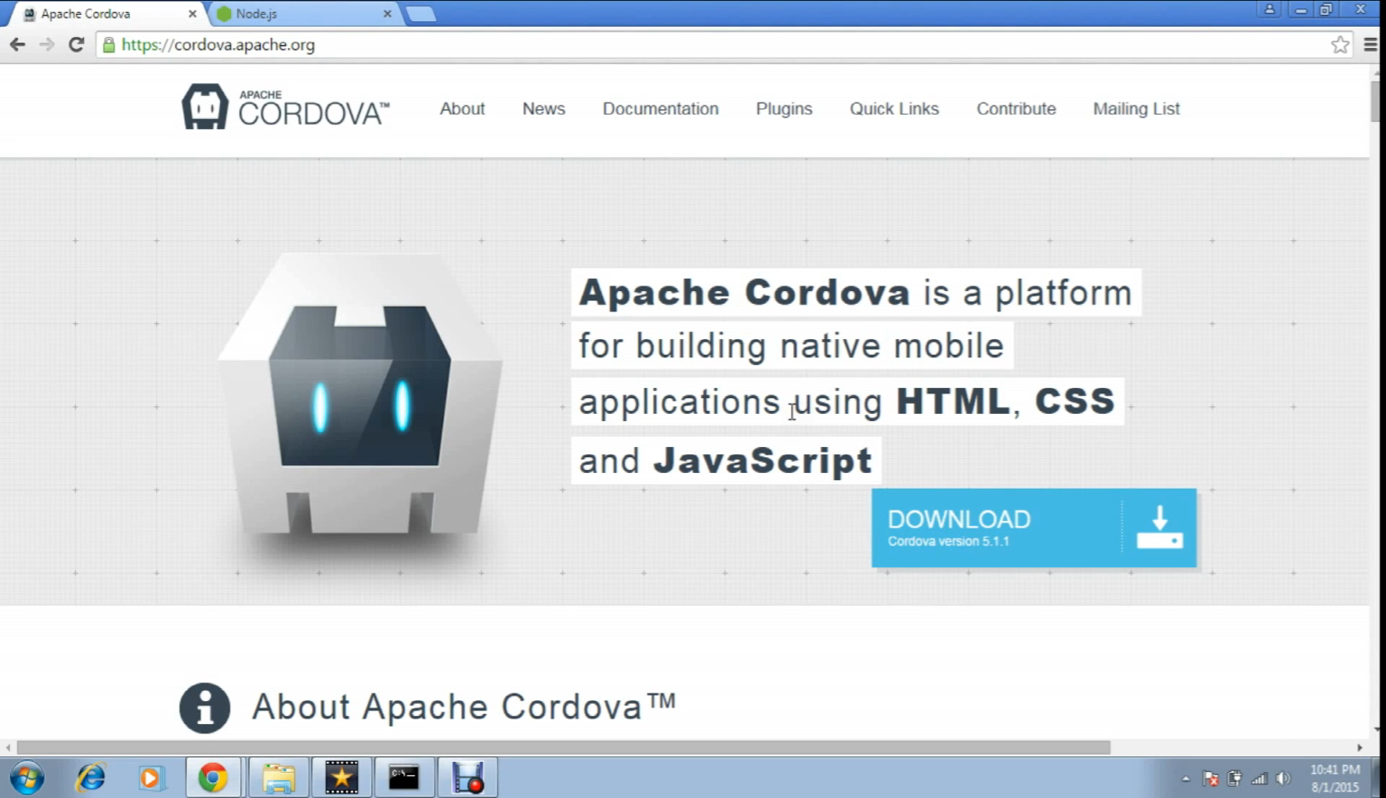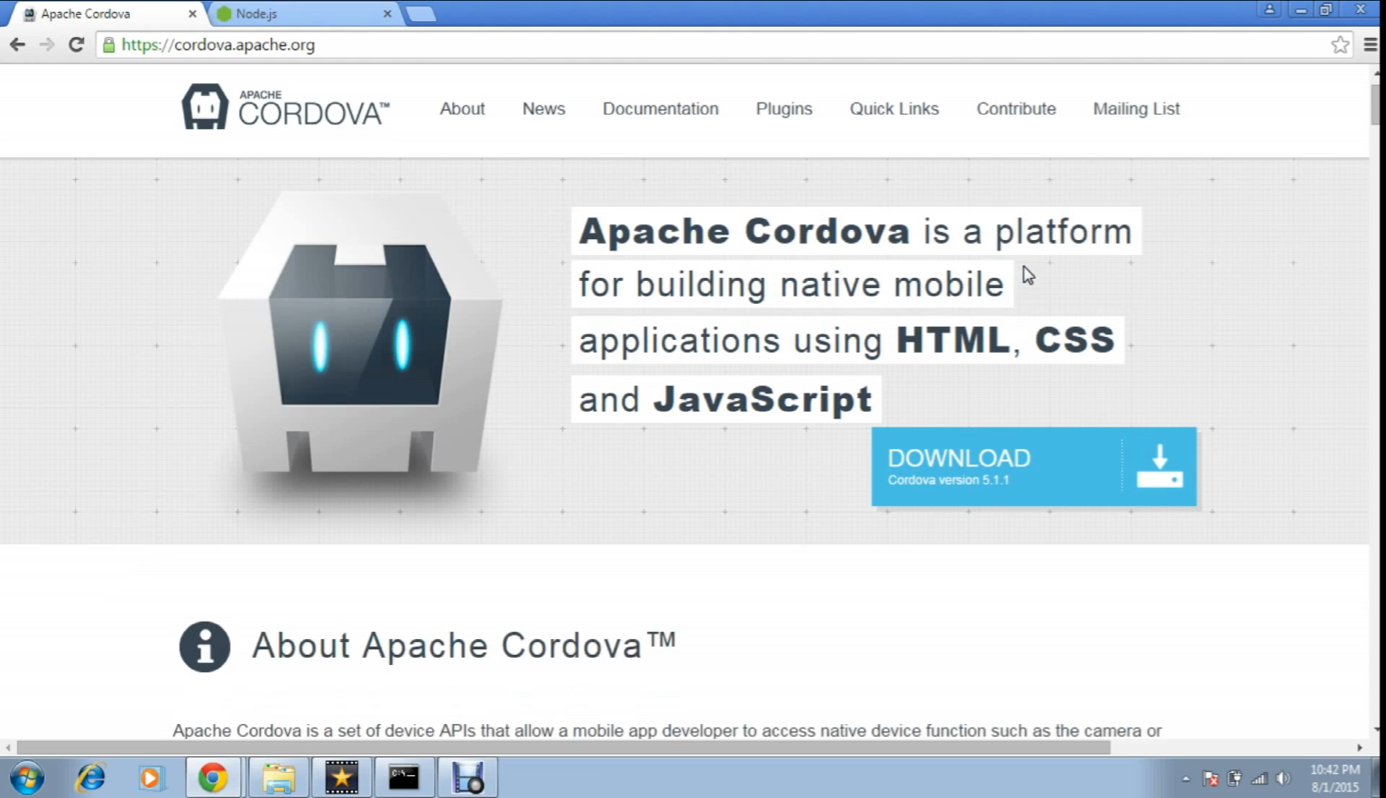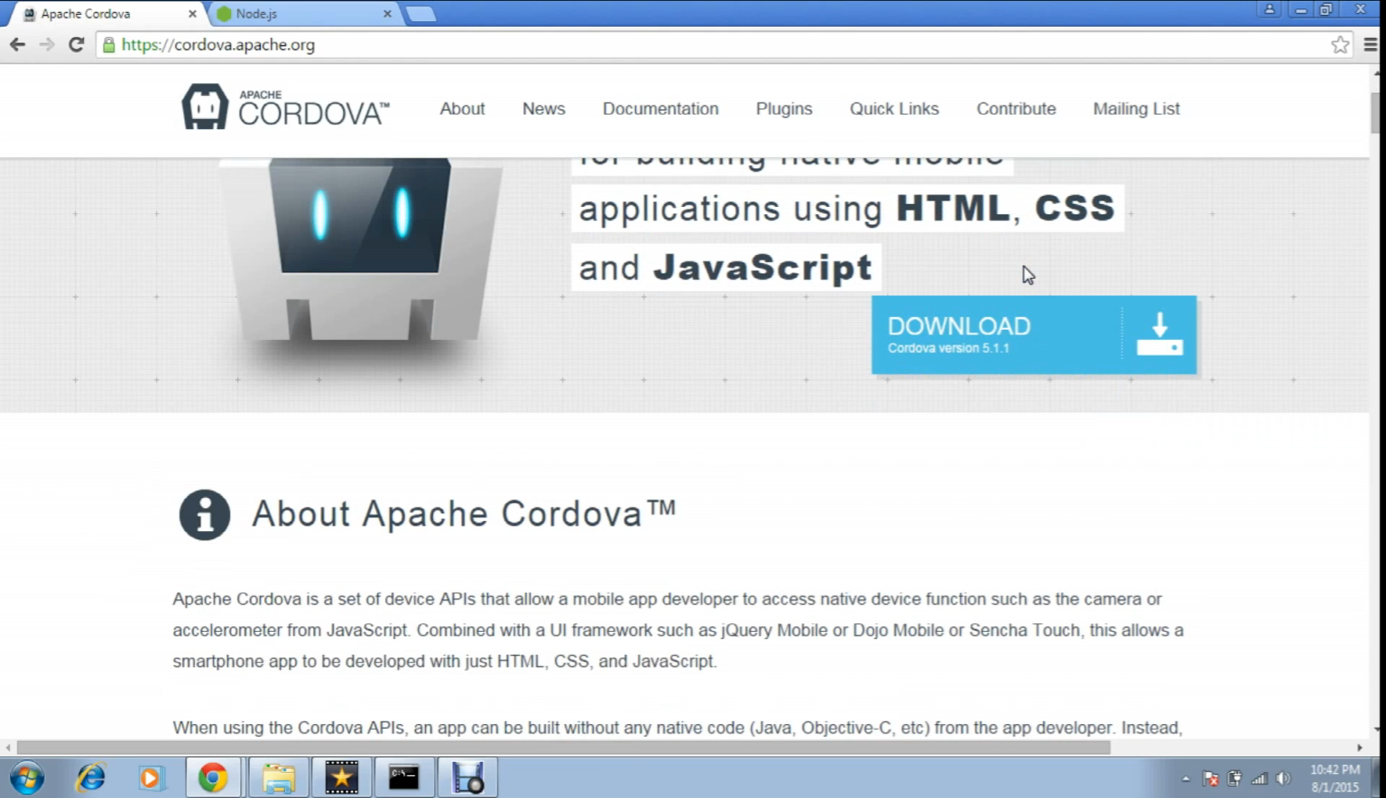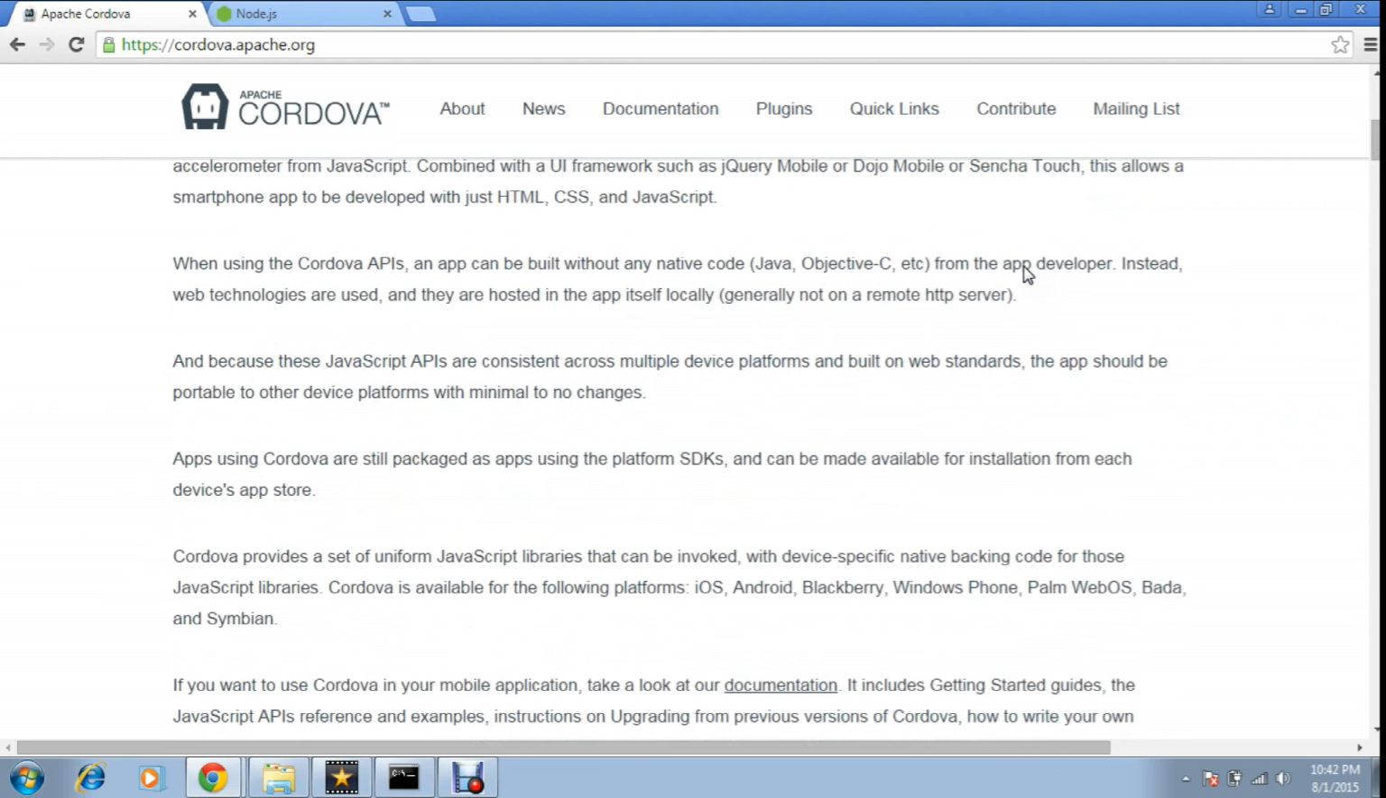Today we are going to learn how to set up Cordova on your machine. First of all, what is Cordova? Cordova is an open source tool which is used to develop hybrid apps using web technologies like HTML5, jQuery, JavaScript and CSS. Hybrid apps, in the sense, are apps which are cross-platform, which can run on Android, iOS and Windows.